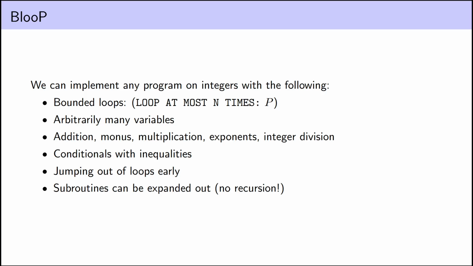And this makes for a pretty robust programming language. Pretty much the only thing we're missing is arbitrary loops, loops where we don't have in advance an upper bound on their length. And yet, this limitation is enough to keep us from being Turing complete. There are computable functions that aren't primitive recursive, and in the next video, I'll show you some examples.